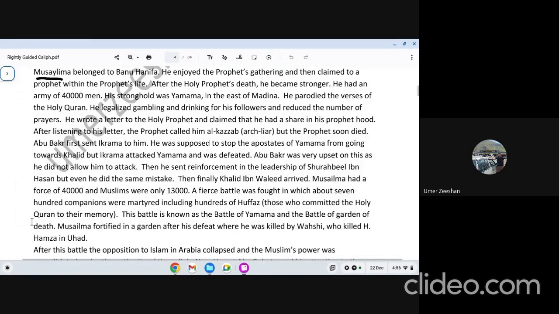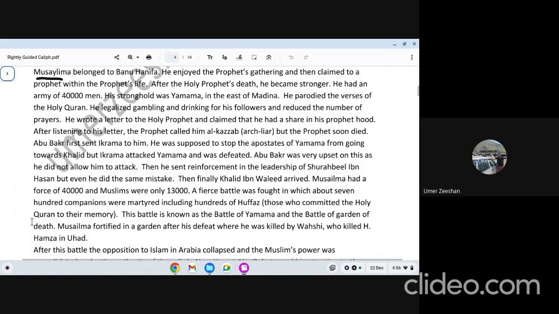He changed his position and he moved a bit closer to the track of one of the armies. So before they joined with the second army, he attacked on them. In both cases, Muslim armies were not able to defeat Musailama. The army under Ikrima bin Abi Jahl, Abu Jahl's son Ikrima is a believer. He accepted Islam. So he was a commander and his army was not able to defeat. Then the other side was Shurabil bin Hasana. Both armies were not able to do that.